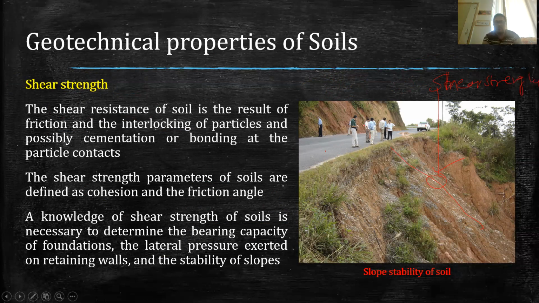So generally, failure in soil occurs because of shear failure. Unlike concrete and steel, soil is basically a natural material, and it generally has no strength except this shear strength, which is basically the shear resistance. So the failure of soil generally occurs in shear. So that is the property of the soil.